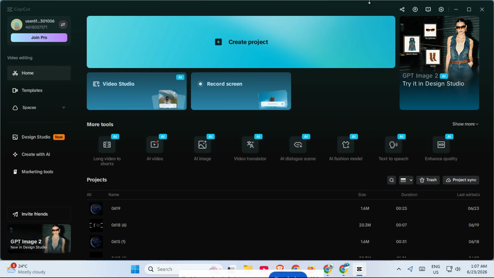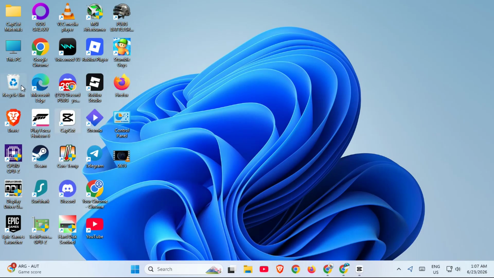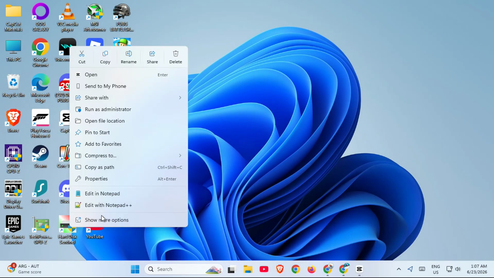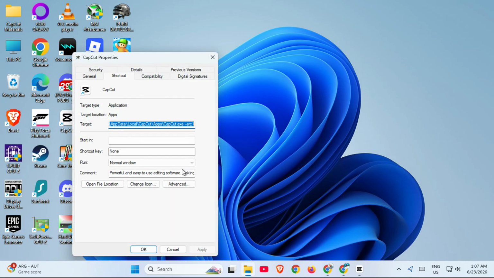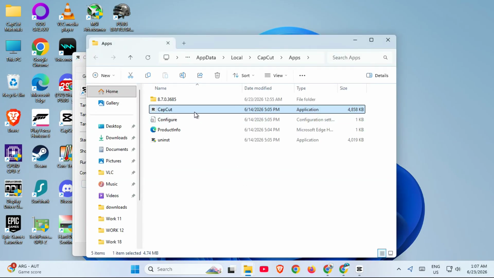First, let's try launching CapCut directly from the installation folder. Open File Explorer and go to the main CapCut install location on your PC. In most cases, this will be inside your Program Files folder or wherever you installed the app. Once you find the folder, look for the actual CapCut.exe file. This is important because you want to open the real application file, not just a shortcut that may be broken.